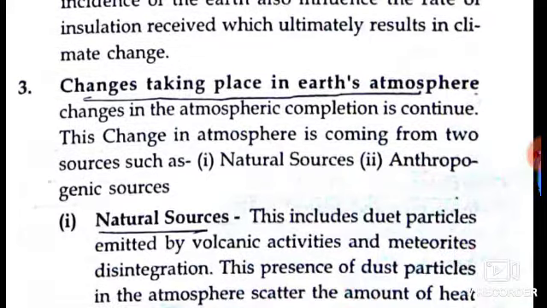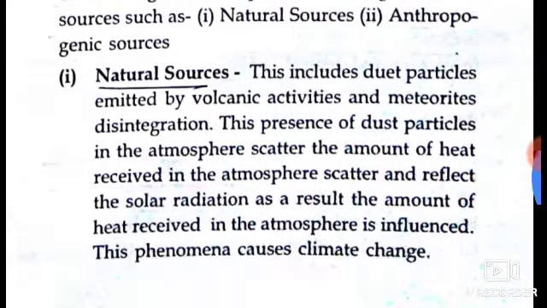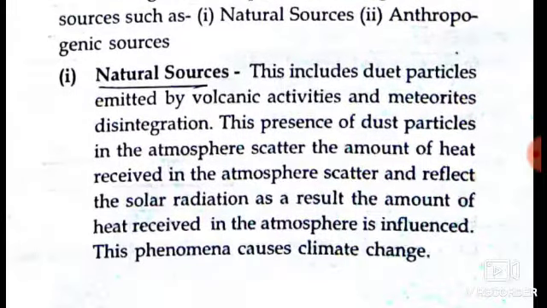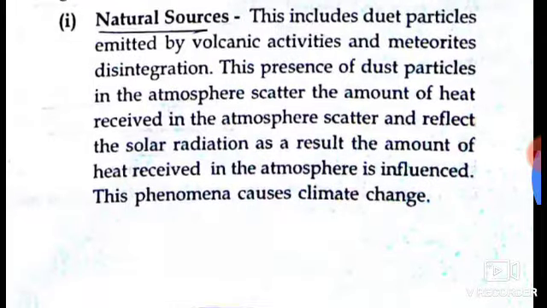Changes taking place in Earth's atmosphere. Changes in the atmospheric composition continue. This change in the atmosphere is coming from two sources, that is, natural source and anthropogenic source. Natural source includes dust particles emitted by volcanic activities and meteorite disintegration. This presence of dust particles in the atmosphere scatters and reflects the solar radiation.